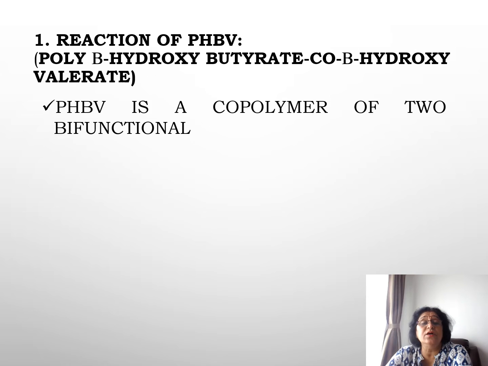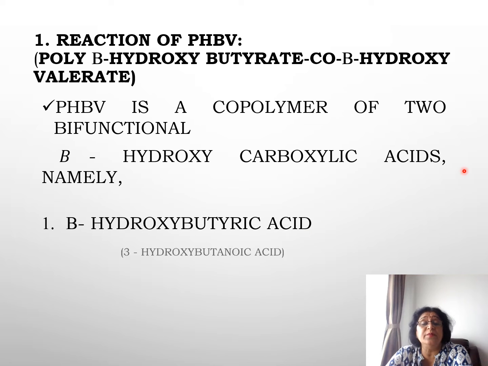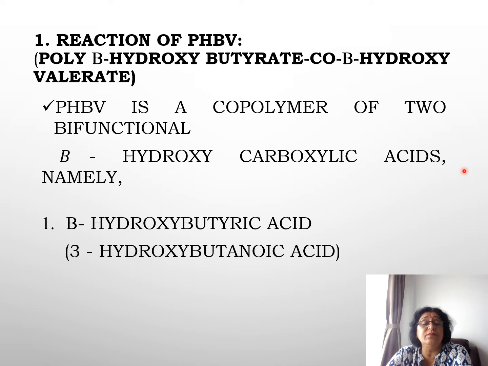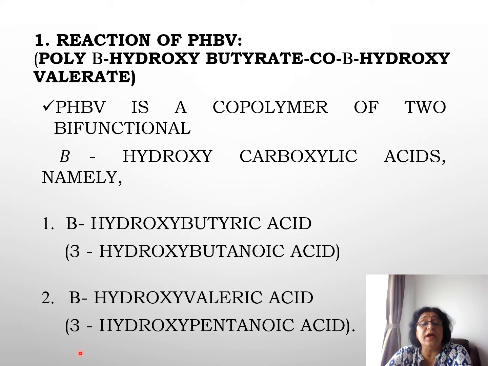Let's see how poly beta hydroxybutyrate co beta hydroxyvalerate is formed. It is a copolymer of two bifunctional monomers. These are beta hydroxycarboxylic acids, namely beta hydroxybutyric acid and beta hydroxyvaleric acid. Beta hydroxybutyric acid is also called 3-hydroxybutyric acid, and beta hydroxyvaleric acid is also called 3-hydroxypentanoic acid.